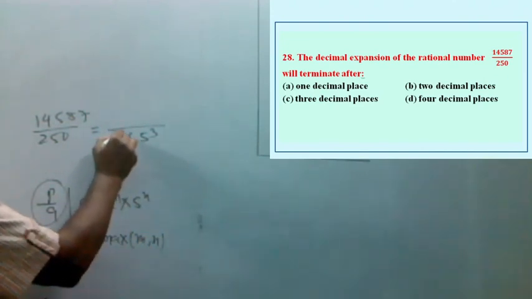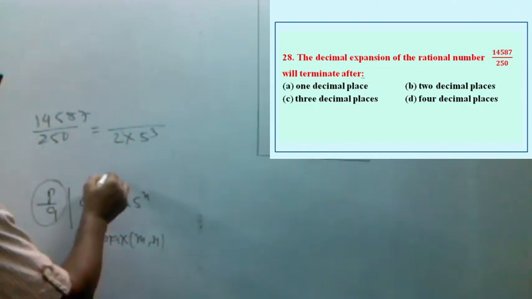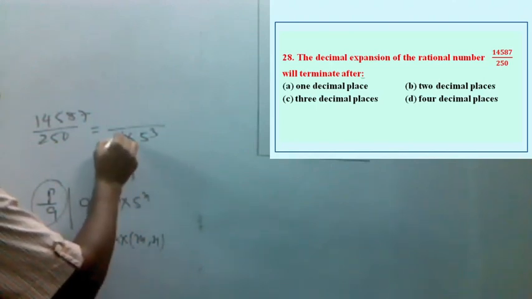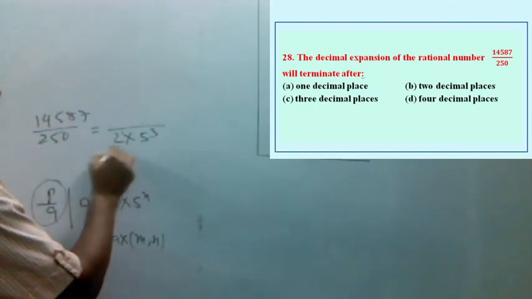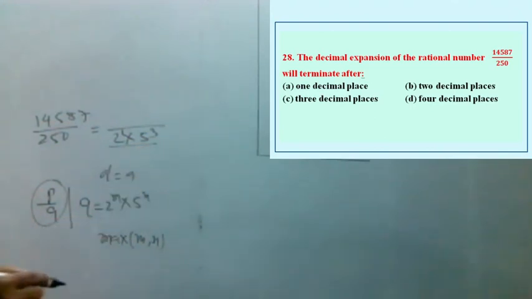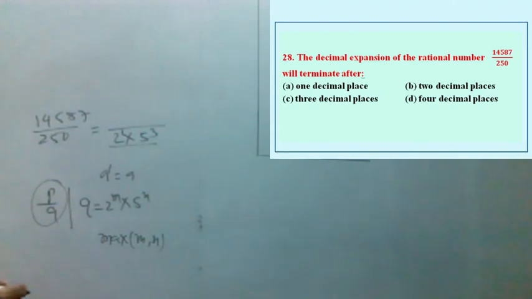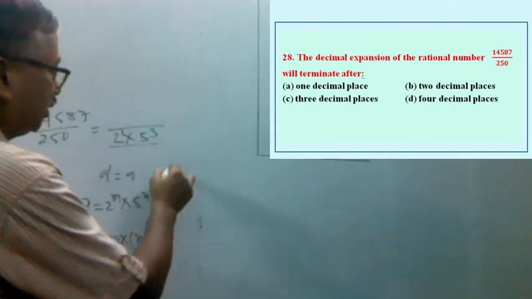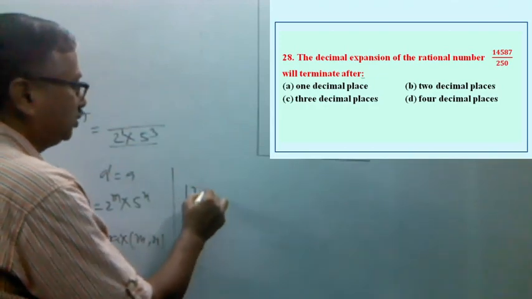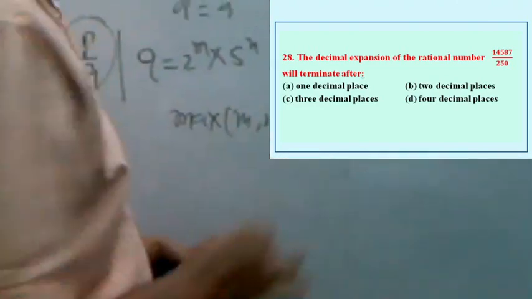Here the power of 2 is 1, since a to the power 1 equals a, that is 2 to the power 1 equals 2. So the maximum power of 2 and 5 is 3. So the number will terminate after 3 places of decimal. After simplifying, whatever number we get, say 12.375, that is 3 places of decimal, and it will completely terminate.